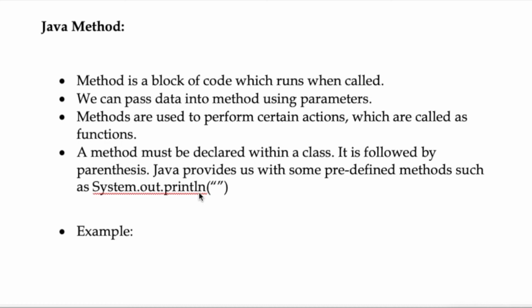First of all, we need to know what a method in Java is. A method is a block of code which runs only when we call it. It will not run unless we declare it somewhere or call it from a specific code we are going to perform. We can pass data into the method by using parameters. Parameters will be discussed deeply in the next video.